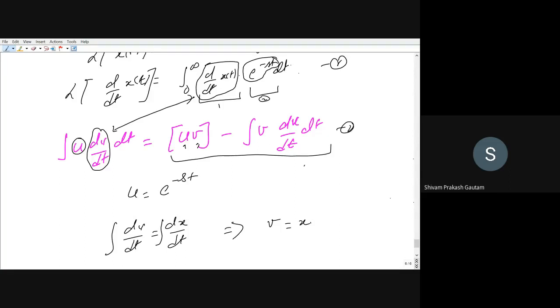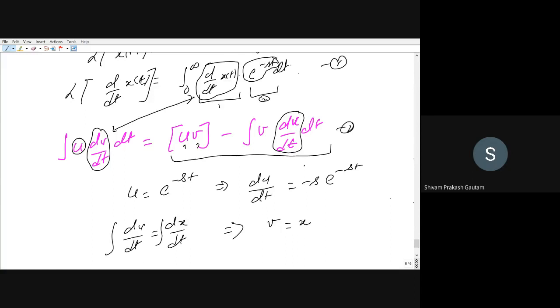And what else do you want? You want du by dt also, so you have to differentiate it with respect to t. So du by dt is equal to, what will you get if you differentiate it with respect to t? e to the power minus st, and the differentiation of minus st with respect to t is minus s. Is it okay?